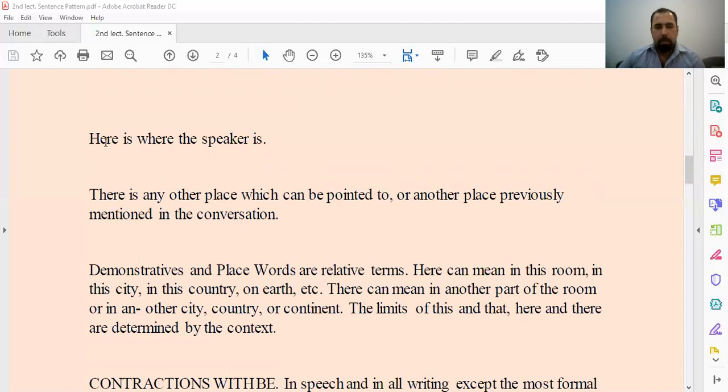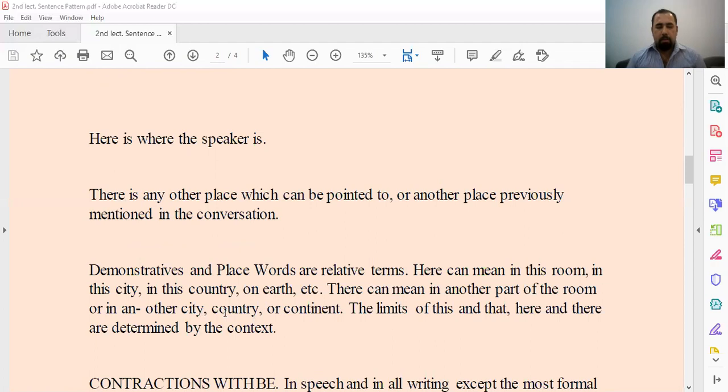That means this, here, and this, that, those, these are relative terms. Here can mean in this room, or in this city, or in this country, or on the earth. There can mean in another part of the room, or in another city.